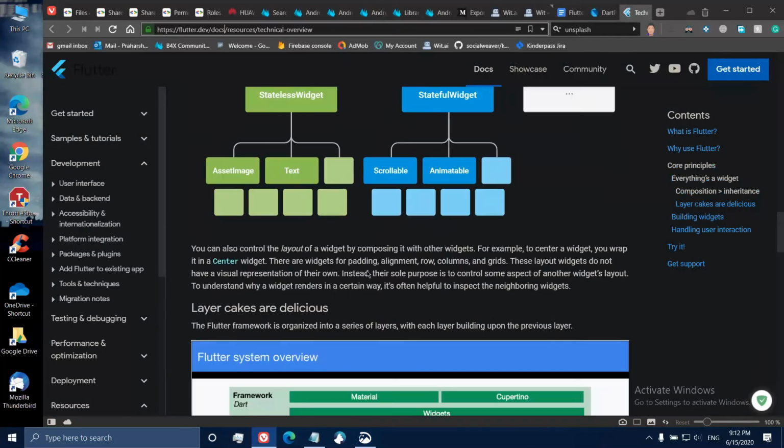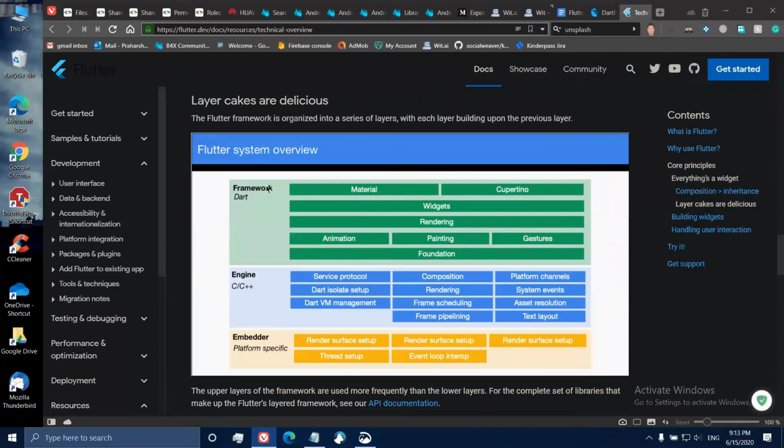Now, bringing you on to the architecture of Flutter, this is important because this might help you in the future if you are making scalable applications. If you have a great understanding of how Flutter works, right, it may help you to make an application that is perfect and highly performant, even in the worst kind of situations.